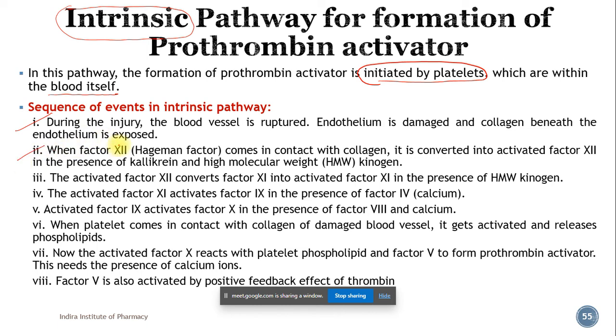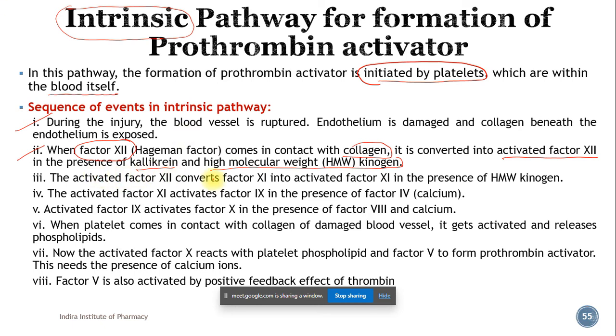When factor 12, that is Hageman factor, comes in contact with the collagen, it is converted into activated factor 12 in presence of kallikrein and high molecular weight kininogen.